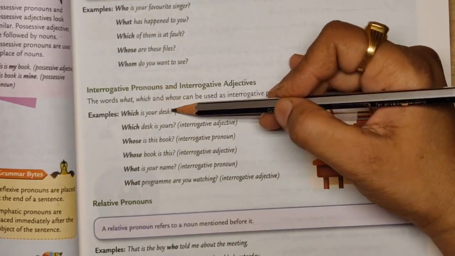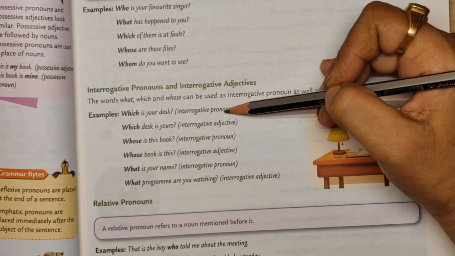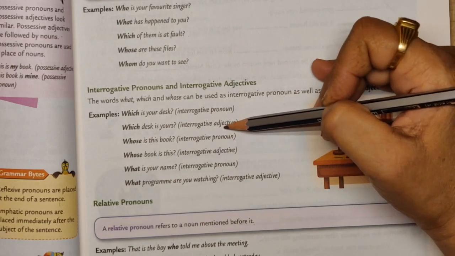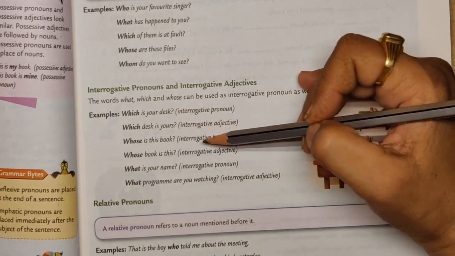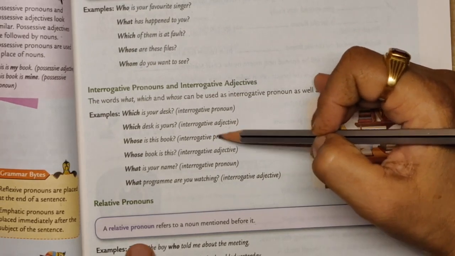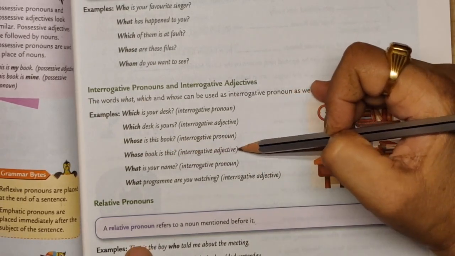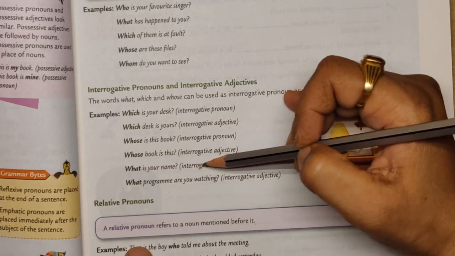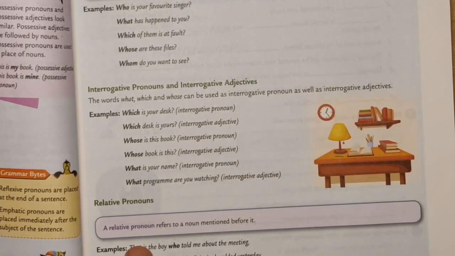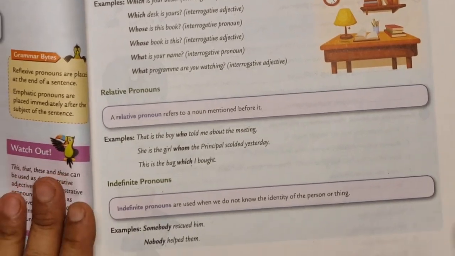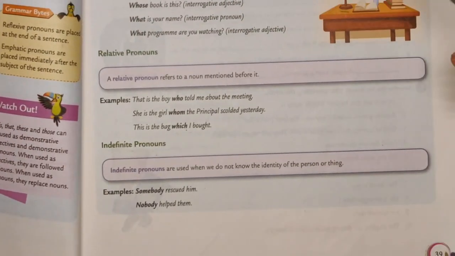Which is your desk? Interrogative pronoun. Which desk is yours? Interrogative adjective. Whose is this book? Interrogative pronoun. Whose book is this? Interrogative adjective. What is your name? Interrogative pronoun. What program are you watching? Interrogative adjective. Then we come to relative pronouns.